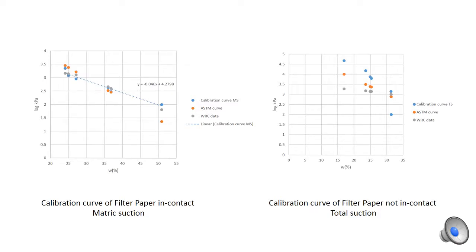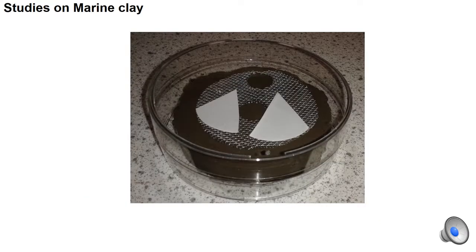Similar procedure has been adopted for filter paper not in contact, which has been calibrated using the WP4C dew point potentiometer. Based on the calibration data of the filter paper, studies have been progressed to obtain the osmotic suction of marine clays as a difference of total suction and matrix suction which is obtained from the filter paper.